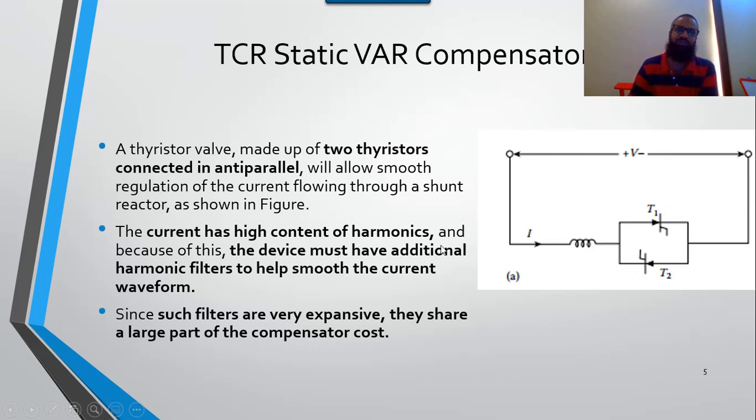The major cost in this TCR static var compensator is the harmonic filter, because harmonic filters are normally very expensive. So in the case of static var compensator, we would need harmonic filters to improve the quality of